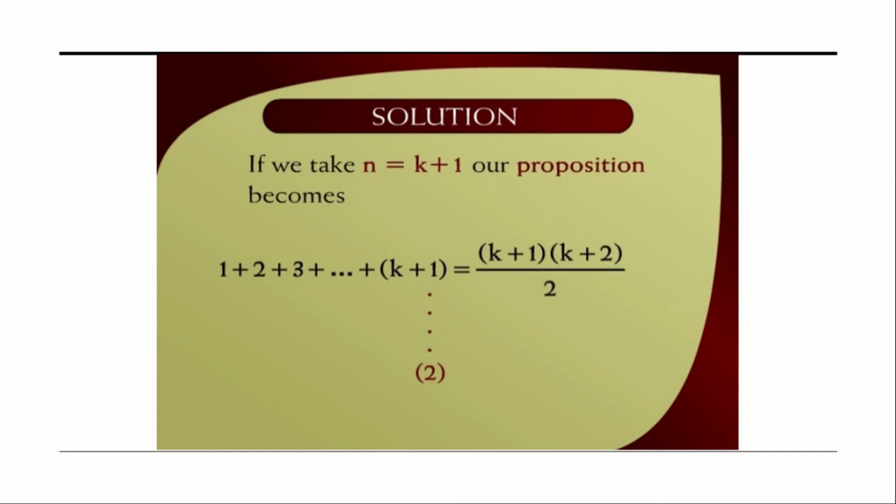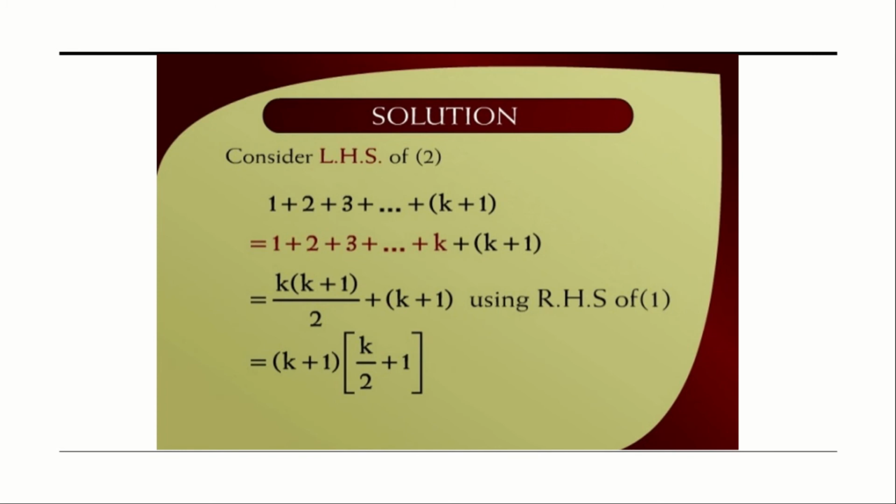If we take n is equal to k plus 1, our proposition becomes 1 plus 2 plus 3 up to k plus 1 is equal to k plus 1 into k plus 2 divided by 2. Because in the place of n, we have to assume it as k plus 1. So the LHS is 1 plus 2 plus 3 up to k plus 1, where we already know that 1 plus 2 plus 3 up to k is equal to k into k plus 1 by 2. So plus k plus 1 will come.